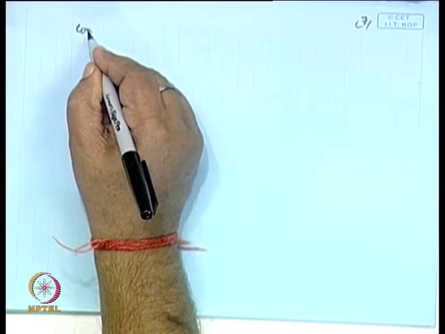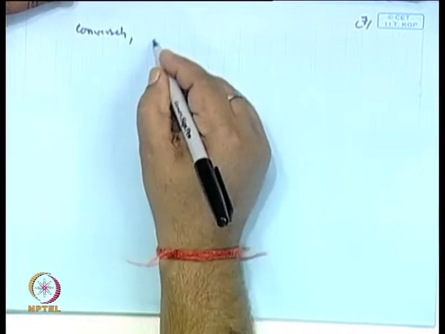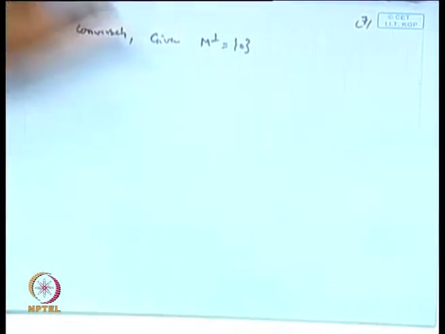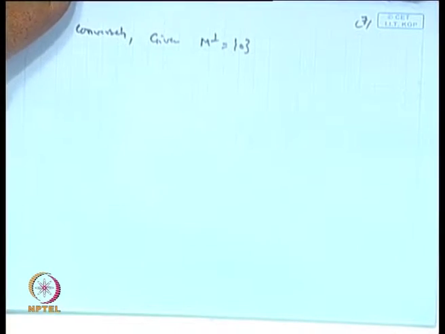Now, conversely, suppose M perpendicular is the singleton set 0. Then we have to show that the span of M is dense in H. Okay.